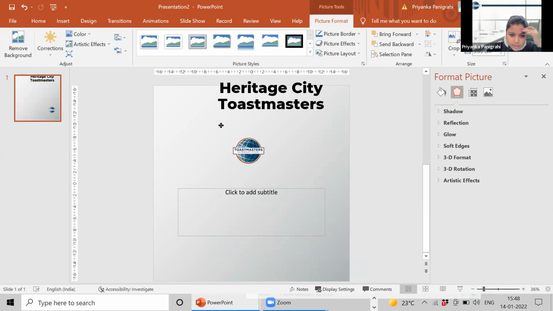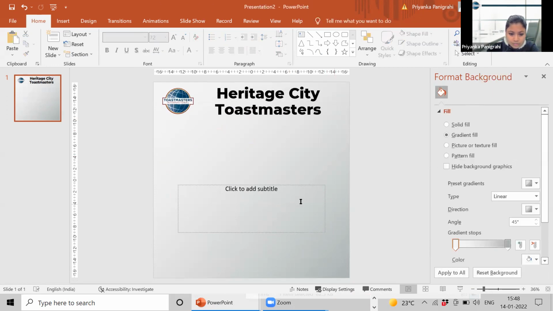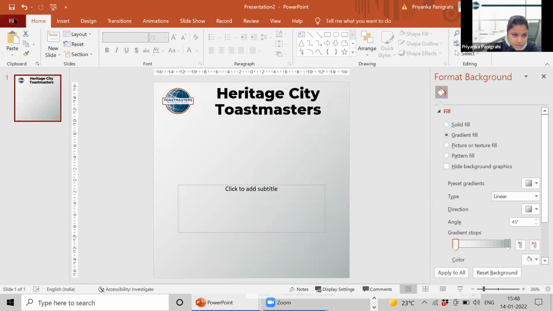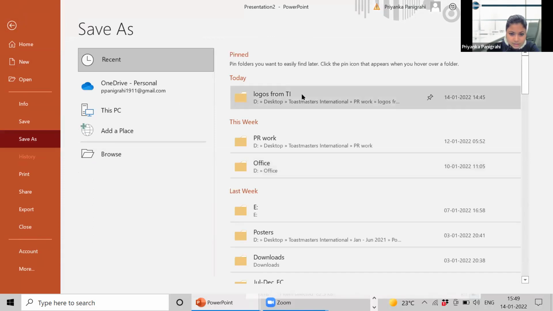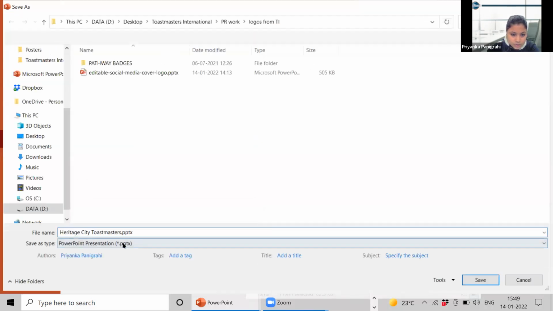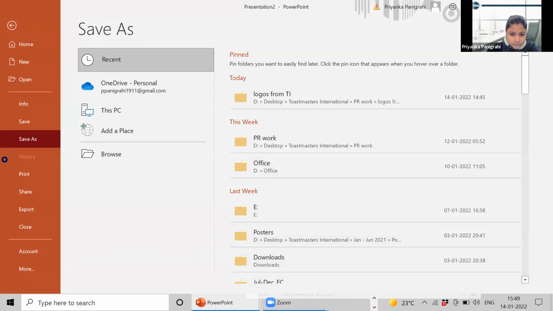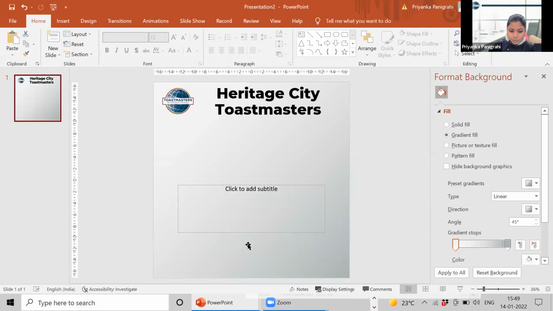Again, you have to stick to the brand guidelines, leave space on the top and on the left. Then bring this one here, put your pictures and everything, put all your details, and save this slide. There'll be an option to save this slide as an image. Save as, instead of PPTX, select PNG. Which slides do you want? Just this one. If you have one slide and one poster, just this one. And that will save the poster, right?